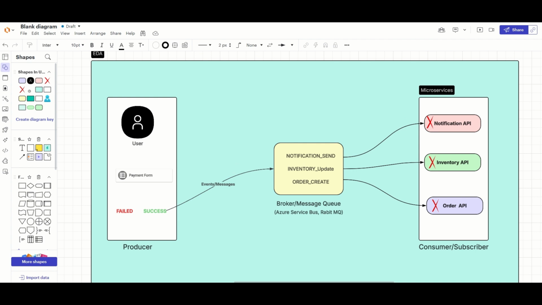And if I talk about the broker, there are different things that developers implement. It could be Azure Service Bus or RabbitMQ. So these are the things you can implement as a broker or message queue.